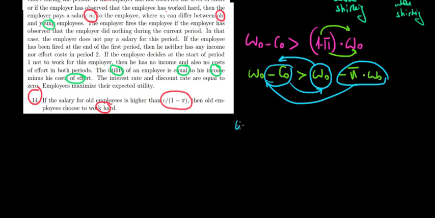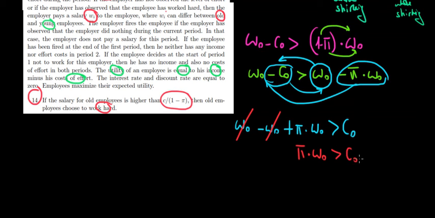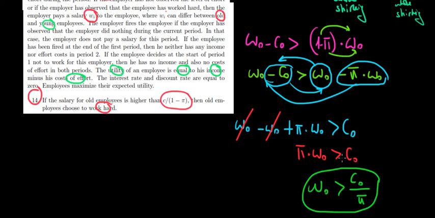So what do we have? We'll have the wage of the old worker minus the wage of the old worker plus probability times the wage of the old worker is greater than the cost of the old worker. Now let's solve this math over here. Wage minus wage goes away. We're left with probability times the wage of an old worker greater than the cost of the old worker, which means that if the wage of the old worker is greater than the cost of the old worker divided by P, he chooses to work hard. And if we have a look at the question over here, that relationship is different. So the answer here is false, and we are done.